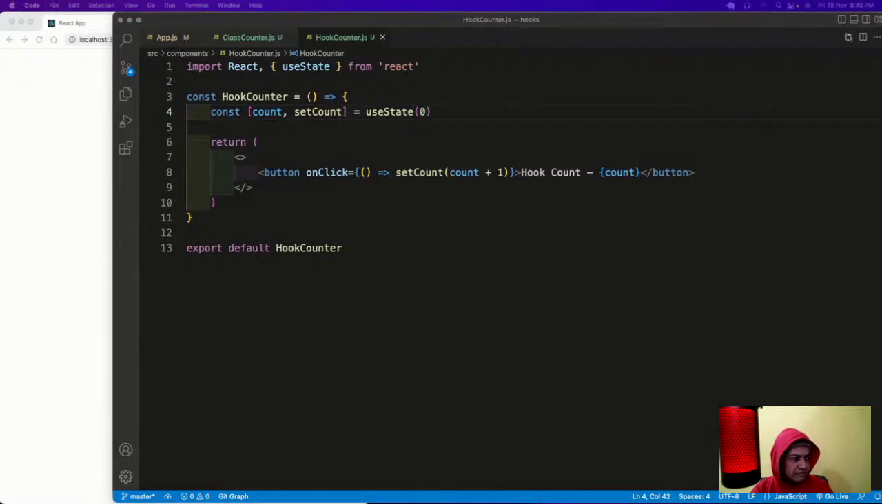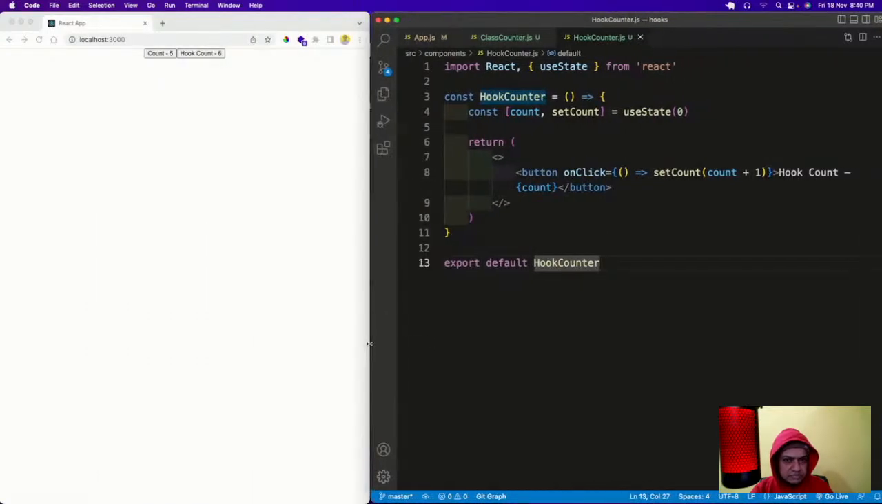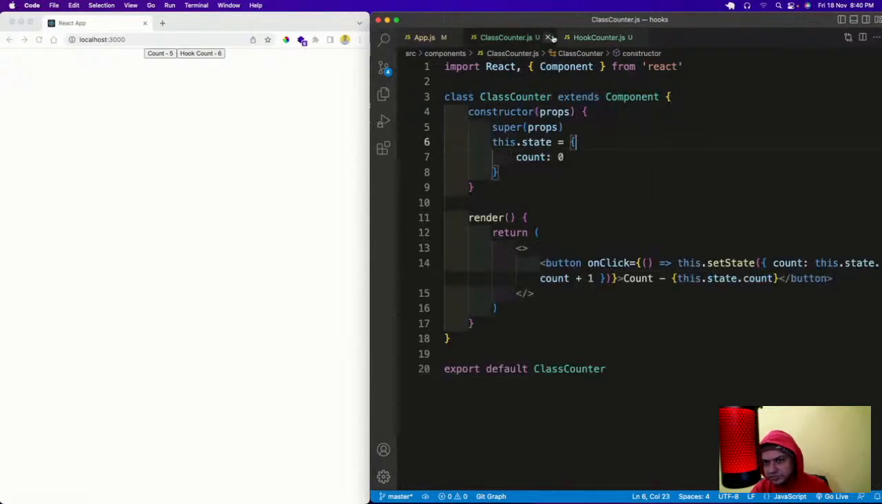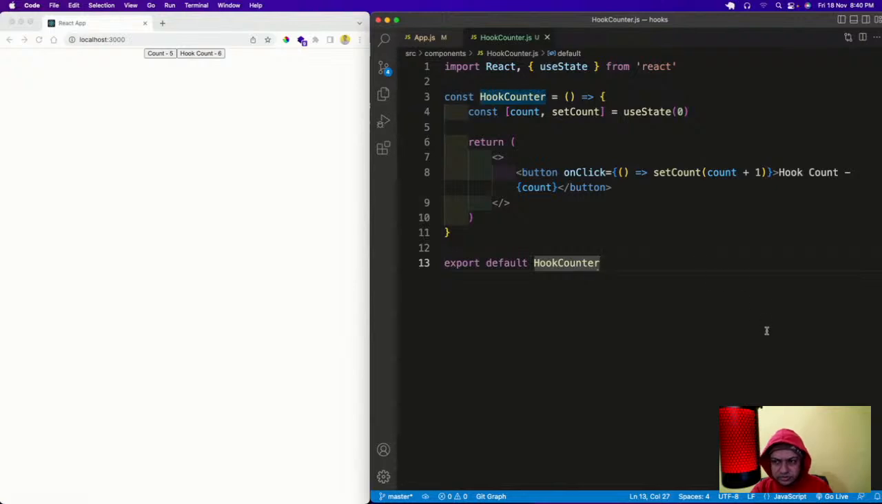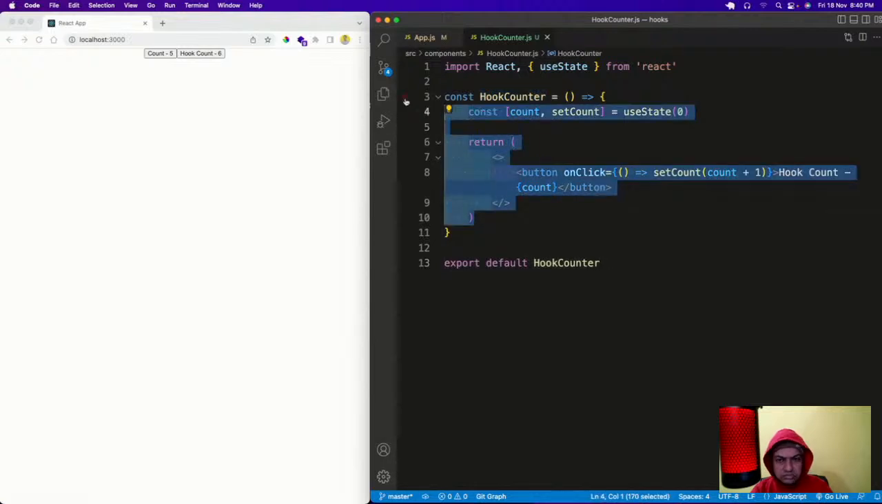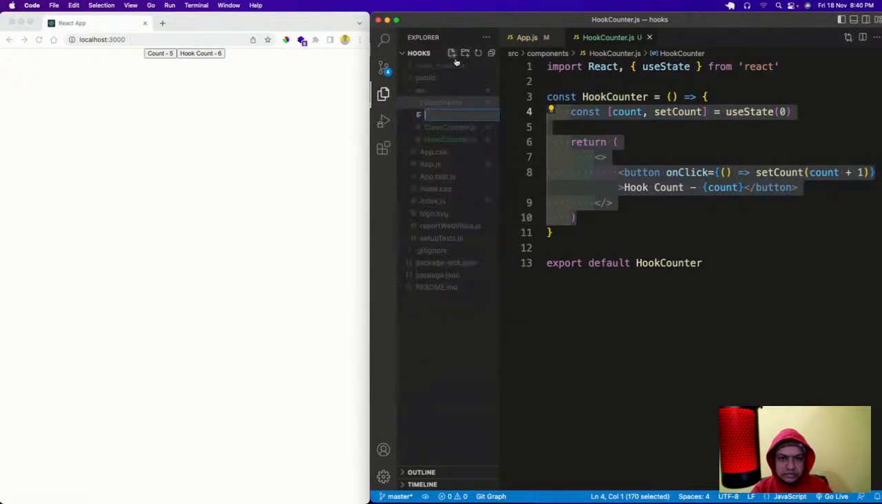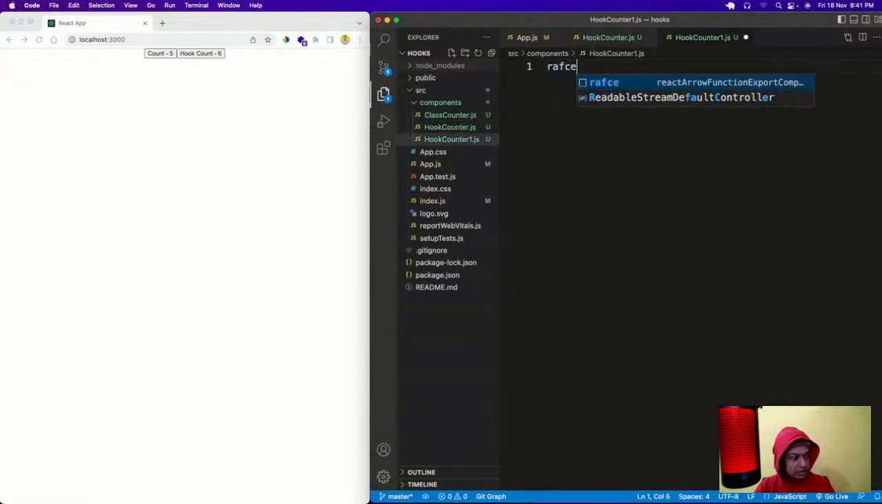So the next thing which we are going to do, there is one more thing which I want to tell. Like this hook counter is there, we'll have another hook counter one dot js, RAFCE.